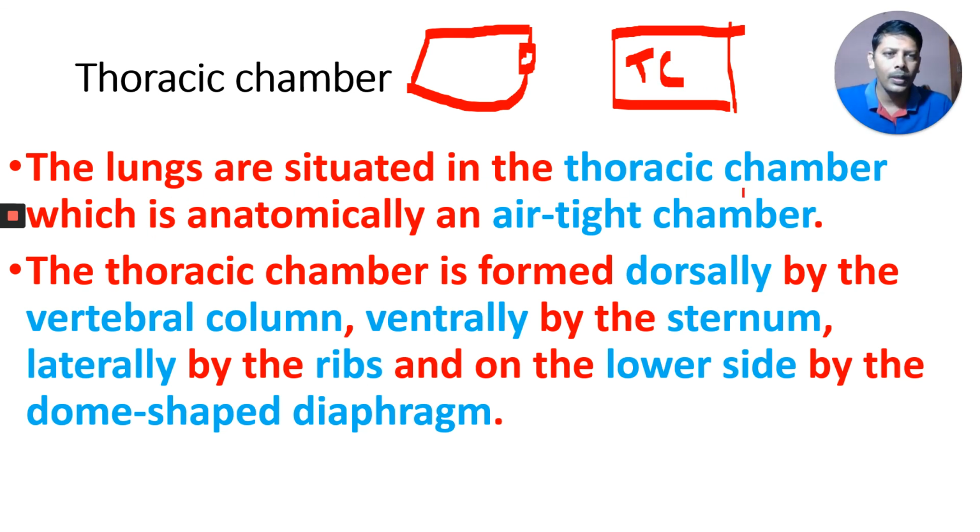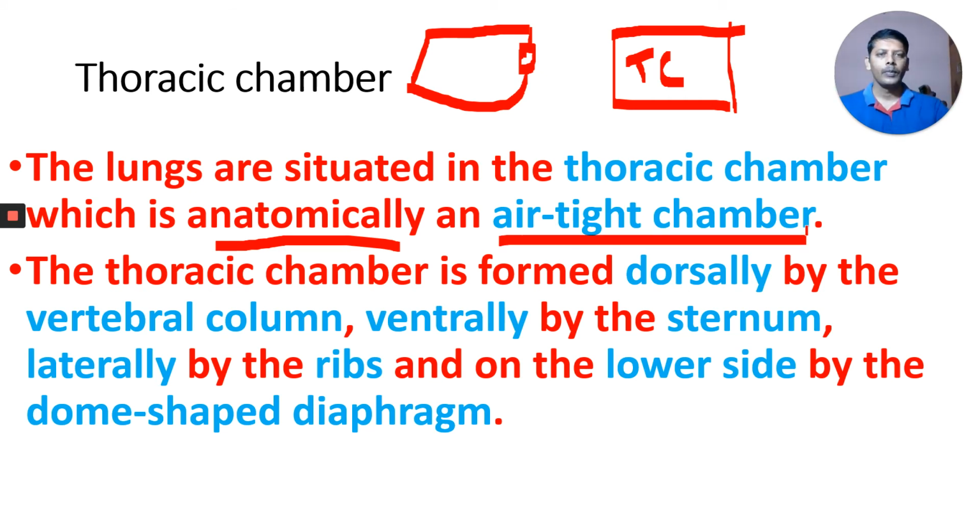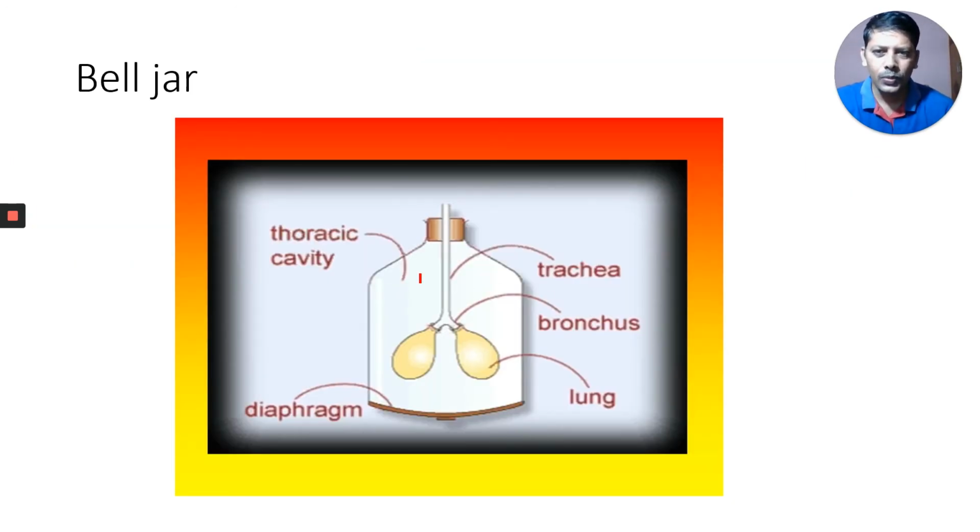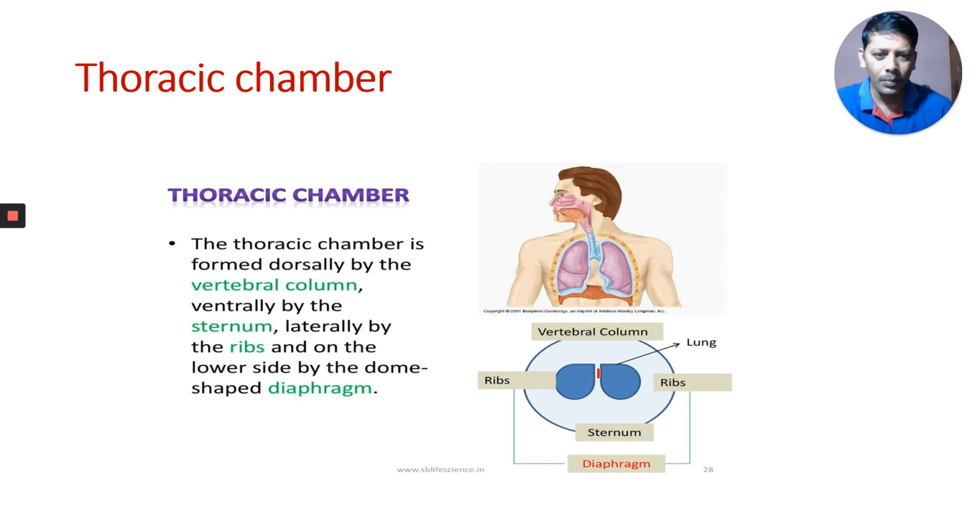Lungs are situated in the thoracic chamber, which is the anatomically airtight chamber. How is the thoracic chamber formed? You know this one. The thoracic chamber is formed dorsally by the vertebral column. On the back of our body, we have the vertebral column. In front, we have the breastbone, also called the sternum.